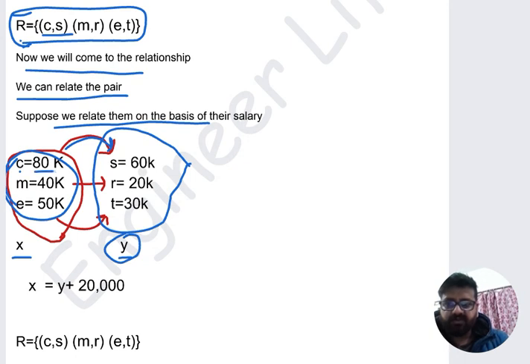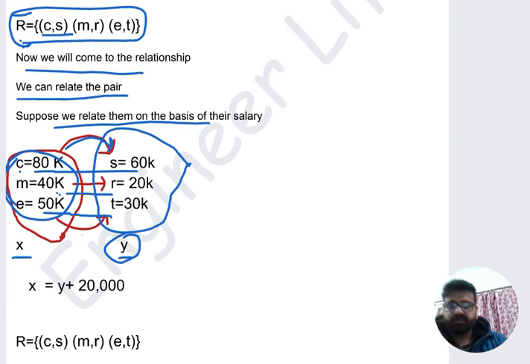So how is C related to S? How is the salary of C related to the salary of S? You can see the salary of C, the boy, computer science engineer, is 20,000 more than S. In the same way, you can see here the salary of M is 20,000 more compared to R. In the same way, you can see the salary of E is 20,000 more than T.